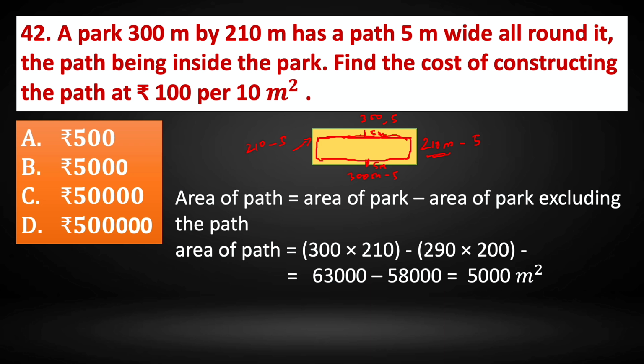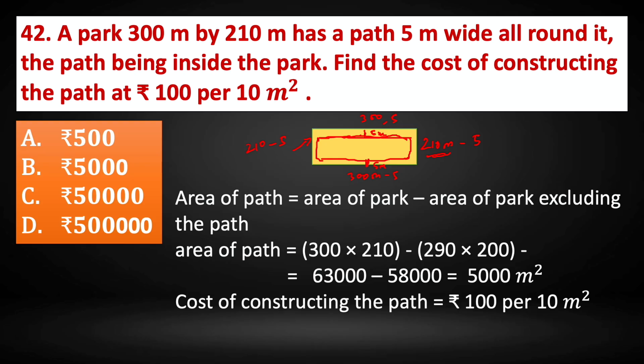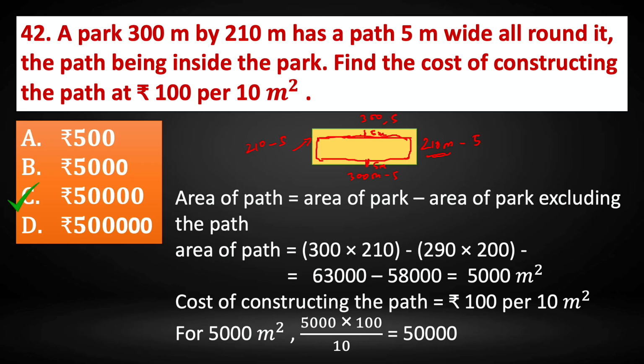So when we solve this, we get 63,000 minus 58,000, that is 5,000 meters square. The cost of constructing is 100 rupees per 10 meter square. For 5,000 meters square, it will be equal to 5,000 into 100 by 10, that is equal to 50,000. So it will cost rupees 50,000 to construct the path.